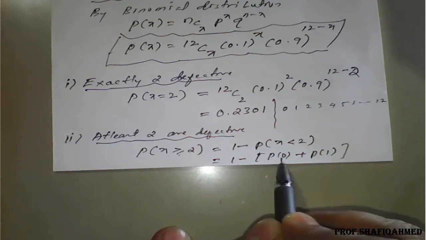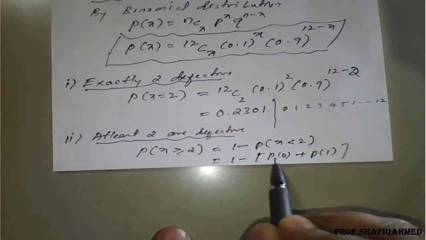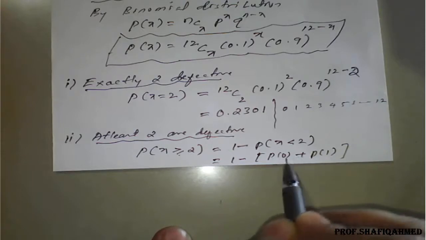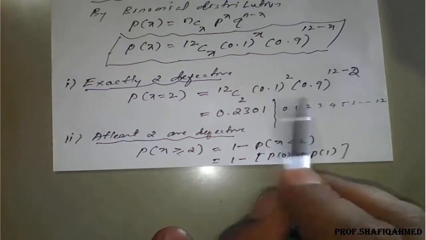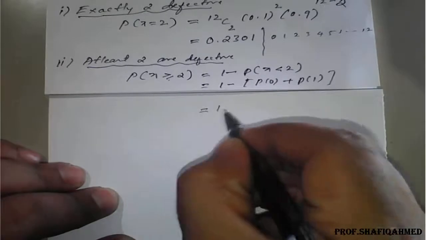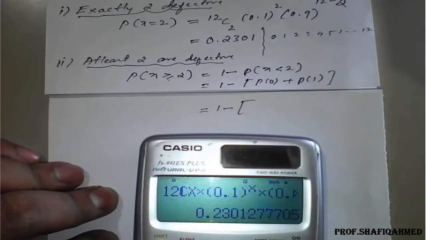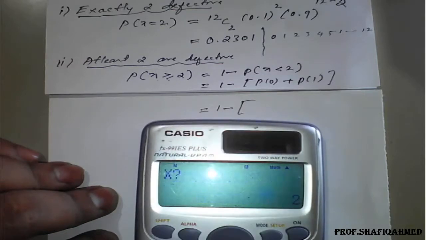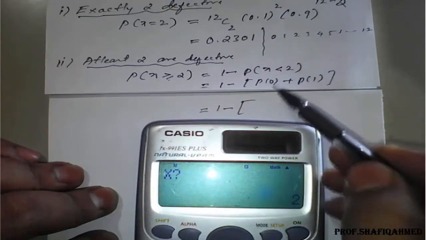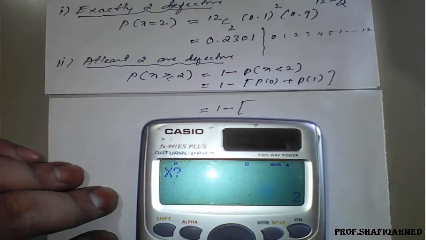Now here p of 0 means the value of x is 0, p of 1 means value of x is equal to 1. So we'll use the calculator and we can directly calculate instead of writing in this formation. Now just see the next step, it is 1 minus bracket of, take the calculator, already we have this same formula, so use calc option. Now put the value of x as 0 in the calculator. If you put x equal to 0, we'll get the answer directly.